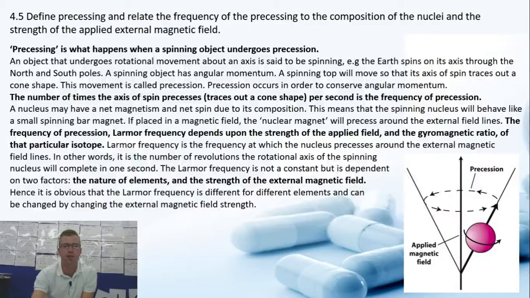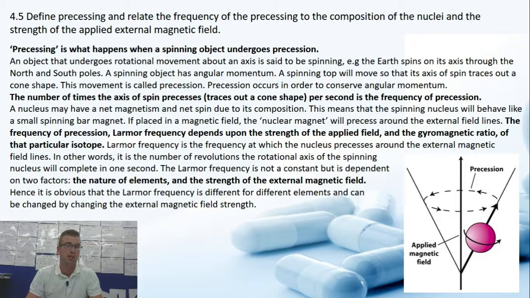Okay, 4.5. Define precession and relate the frequency of the precessing to the composition of the nuclei and the strength of the applied external magnetic field. So precession is what happens when a spinning object undergoes precession. An object that undergoes rotational movement about an axis is said to be spinning. Example, the Earth spinning on its axis through the north and south poles.